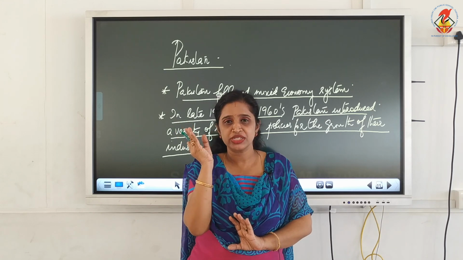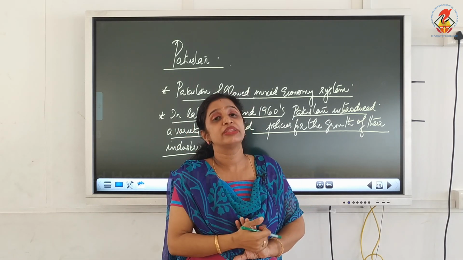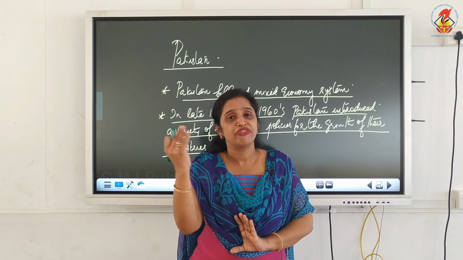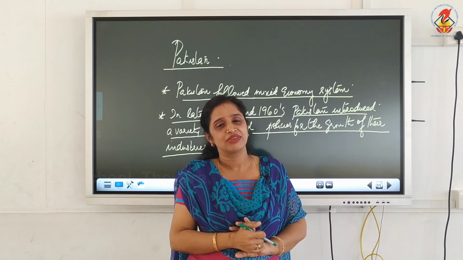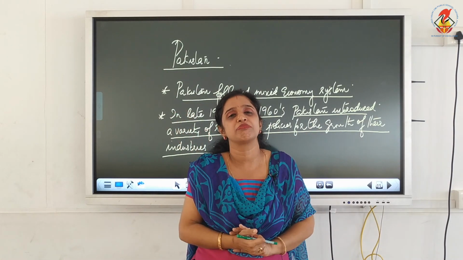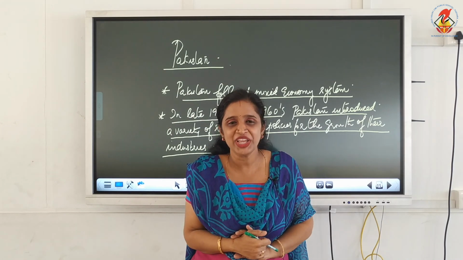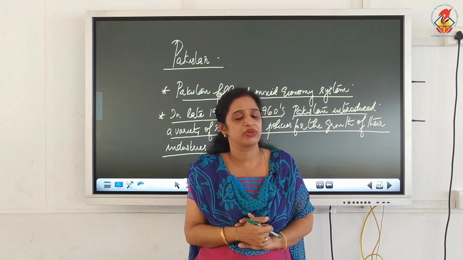The reform measures and developmental measures taken by Pakistan and China will be discussed in this video. The economic reform measures introduced by India were already discussed in your second chapter. The second chapter as a whole speaks about the reform measures taken by India. So you can recollect the points that you have learned from those chapters.